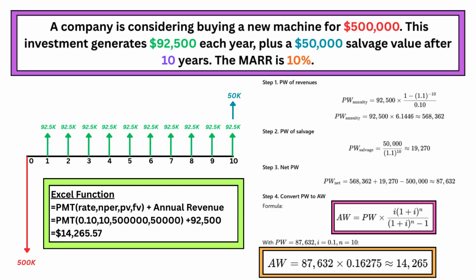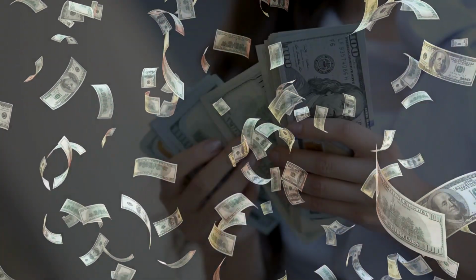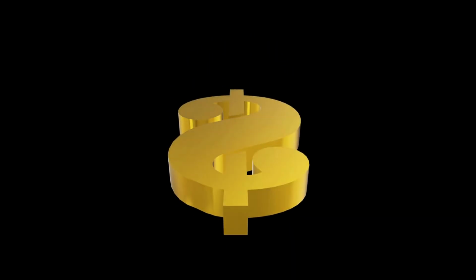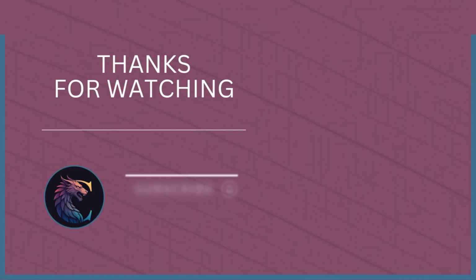Since the choice is either do nothing or invest in the machine and earn that extra $14,265 annually for 10 years, the investment is recommended. So here's the big takeaway. Whether it's a lottery payout or a $1 million machine, AW translates everything into one clear annual value you can actually compare.